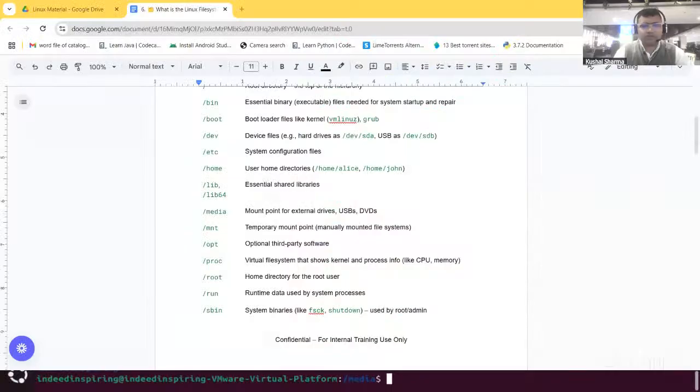So we were discussing MNT. MNT is a temporary mount point, where for a temporary period a mount can be done for some file system. Then OPT is optional third-party software. When you want to install third-party software at that point of time, you can make use of OPT. For example, you download something, and after downloading, you can extract it and install it. That basically happens with the help of OPT.